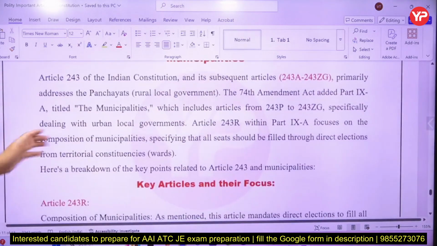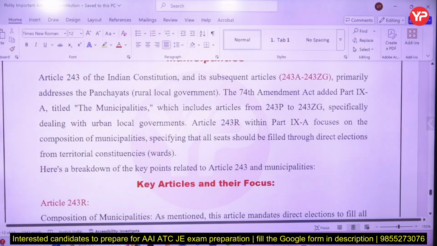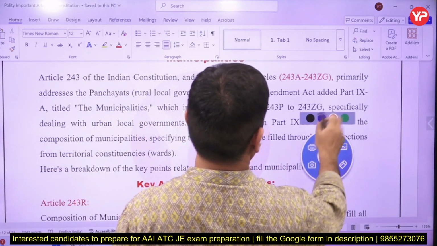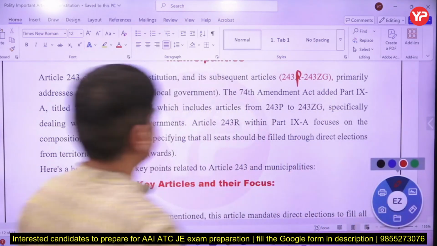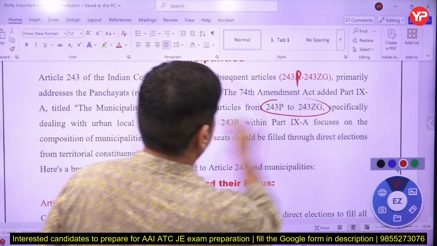Now municipalities is 243P to 243ZG. I think this should be P, not A, it should be P. So till O we have done. Now P onwards. So what is ZZ, what is this? You should know that. So for municipality these are the articles.